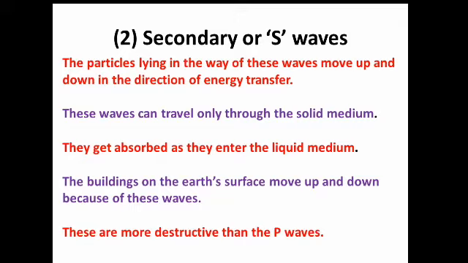See, the particles lying in the way of these waves move up and down, up and down. Already you have studied in the primary waves, the energy is released in the radial direction, but here the movement takes place up and down, while in the primary waves the energy transfer is in the forward and backward direction. And these waves can travel only through a solid medium. Secondary waves can travel only through a solid medium, and they get absorbed as they enter a liquid medium.